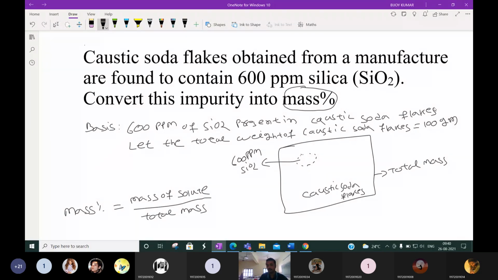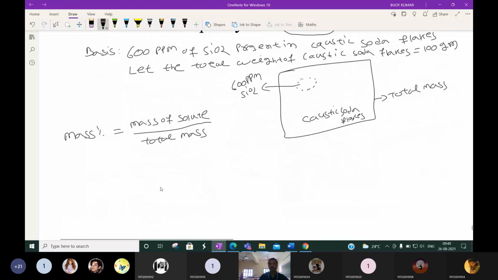Okay, this we assume because no information is given. So in the basis we assume this weight is 100 gram. So total mass is now 100 gram. So we can say mass of solute, meaning silica, by 100 gram.